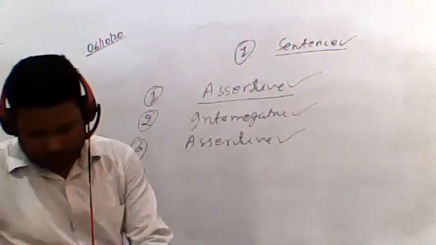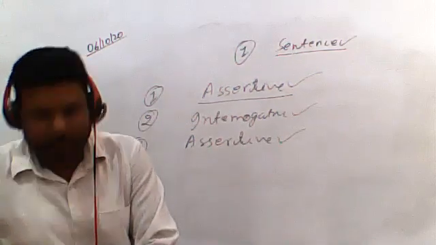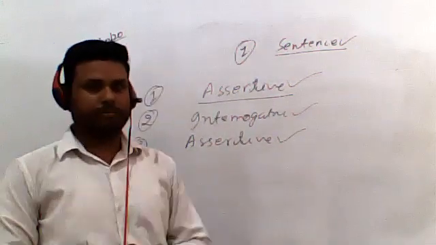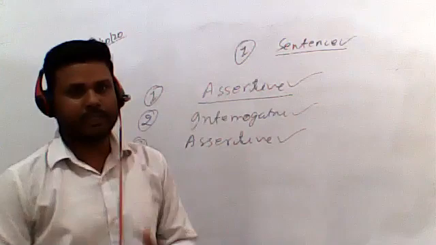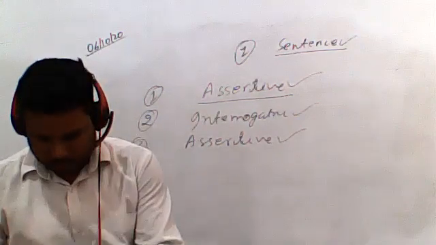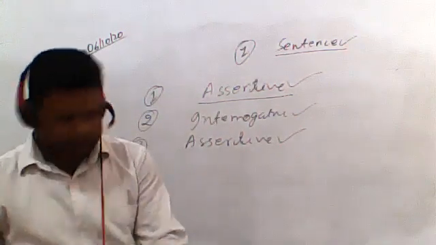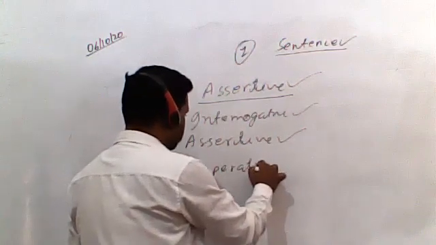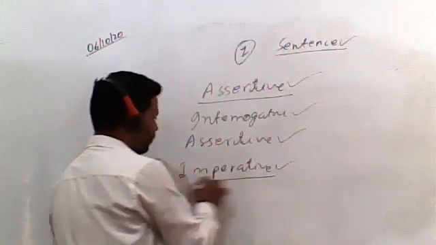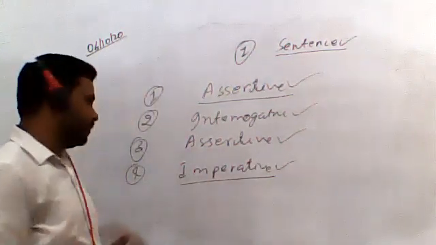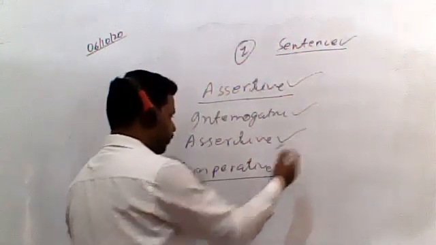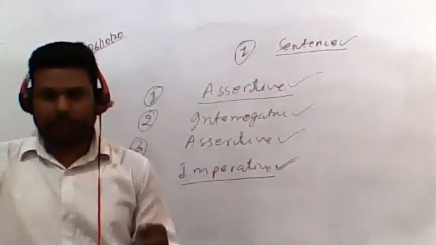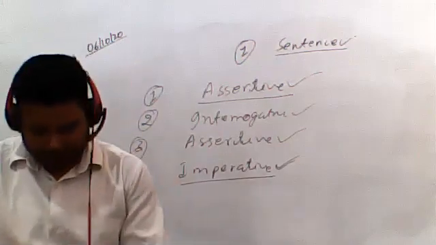Let's talk about the fourth sentence. Complete this work immediately. Whenever you see the verb at the very first place in the sentence, बिल्कुल शुरू में अगर verb आ जाए, that sentence is imperative. जब भी आपको शुरू में verb मिले, that sentence is imperative. वो कौन sentence हो जाता है? Imperative हो जाता है. So you can see, complete the work. Complete is the verb, students.